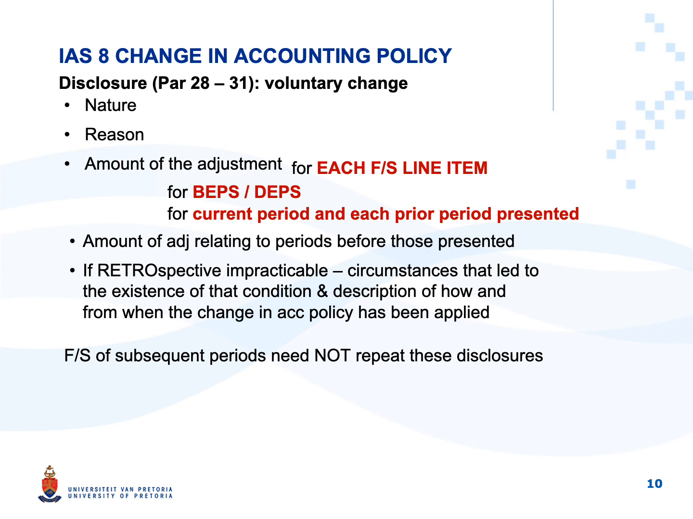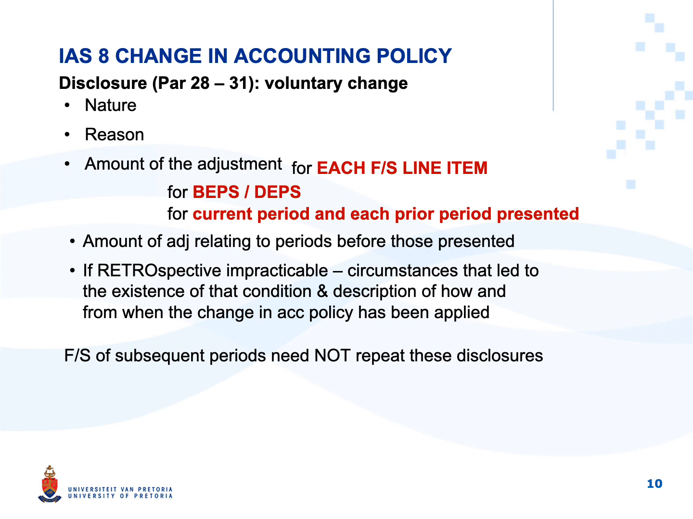Then you need to give monetary amounts, the effect of the change. And you need to show that effect for the current year as well as each prior period presented in the financial statements. For that effect, you need to show the increase or decrease of each financial statement line item that was changed because of the retrospective application of the change in accounting policy.